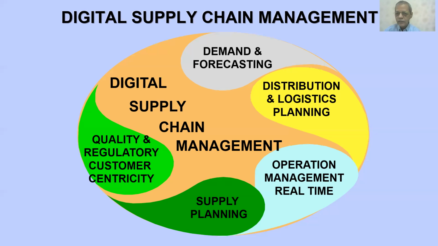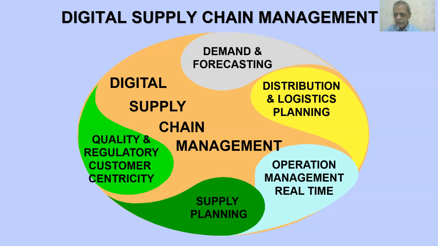In fact, if you really look at it, each and every function is very critical to having a good, strong supply chain. You will manufacture the products if you get good material in time, in quality, at the right price.